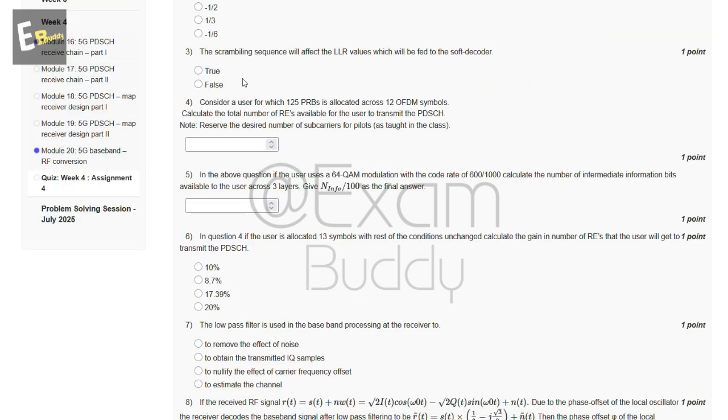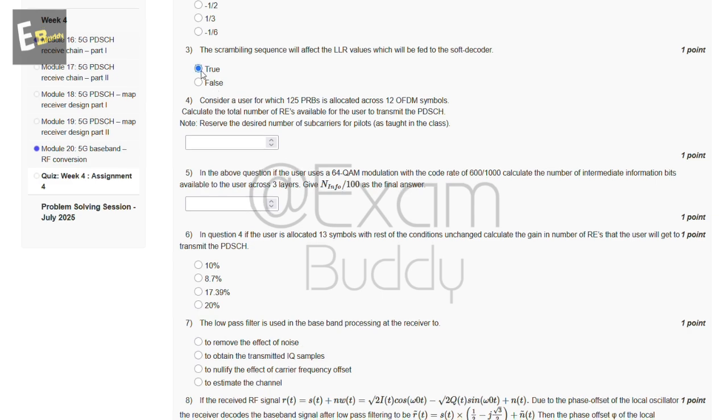Now the third question is: the scrambling sequence will affect the LLR value which will be fed to the soft decoder. So these are the options, true and false. So the answer of our third question is A, true.